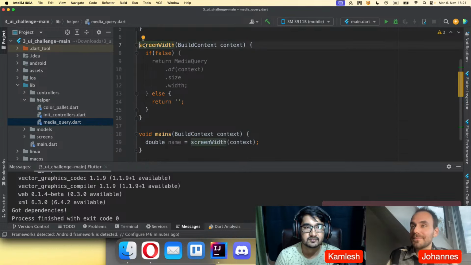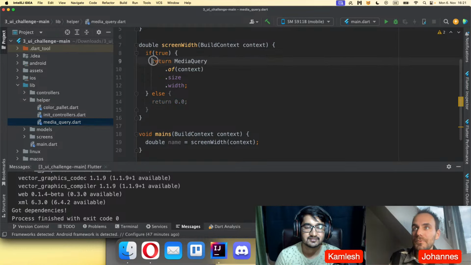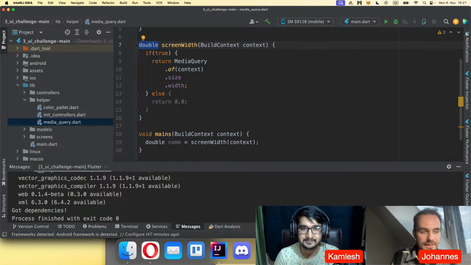Therefore, always make sure to return something. Always specify the return type. And now you can see Dart will help you and will even complain that this is not possible. You need to return a double. And let's return a double here. Even if we have true here, he will not complain anymore because in both cases we return double. So it's really helpful to specify the return type because the compiler will help you in case you do something wrong. Otherwise, the compiler will not help you with this.